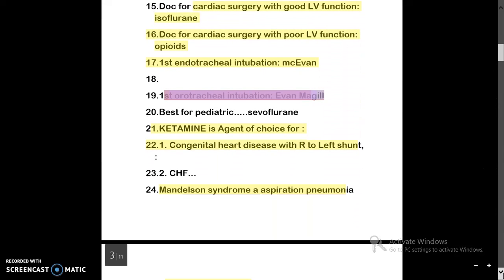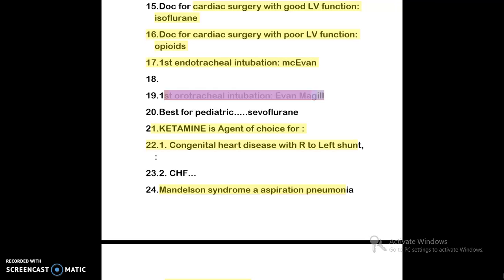Then another question is who performed the first endotracheal intubation? The person was McEwan, and who performed the first orotracheal intubation? He was Evan McGill. How you can remember this is, it's very confusing, the first endotracheal and first orotracheal. So you can remember that the endotracheal was done first and then orotracheal was performed.